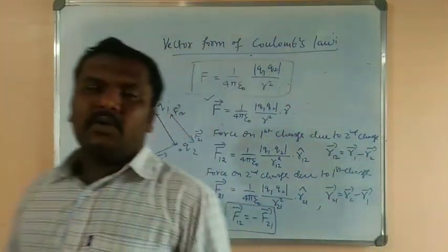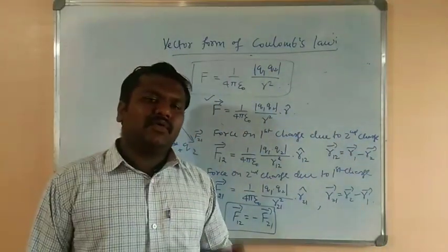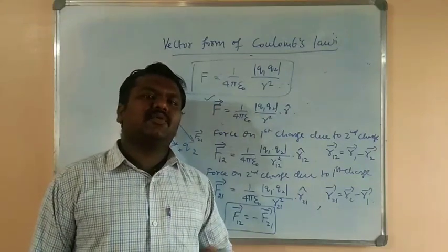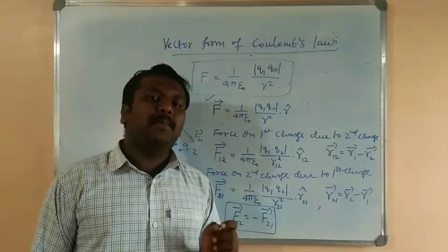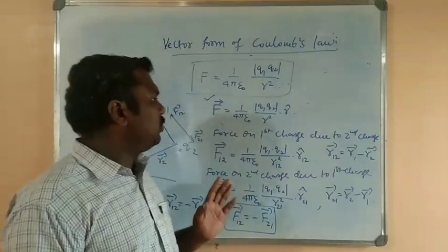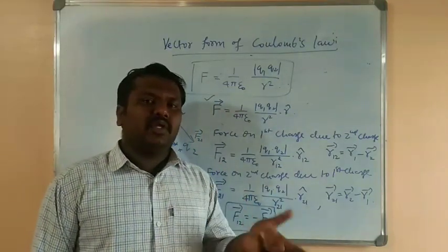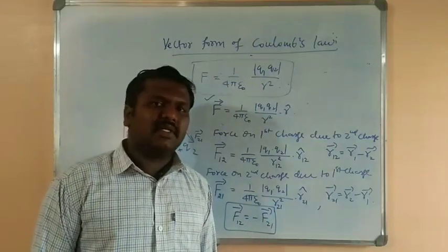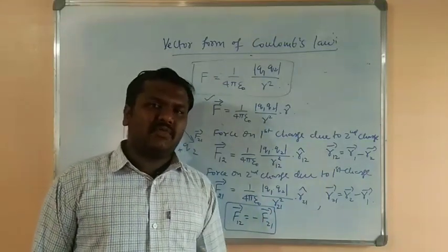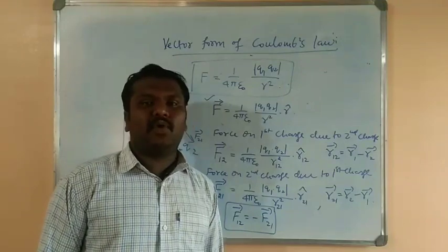Now we have to think of the force due to a system of charges, or force due to multiple charges. Till now in Coulomb's law we were taking only two charges, q1 and q2. So let us extend this Coulomb's law to a system of charges, where we can have n number of charges.